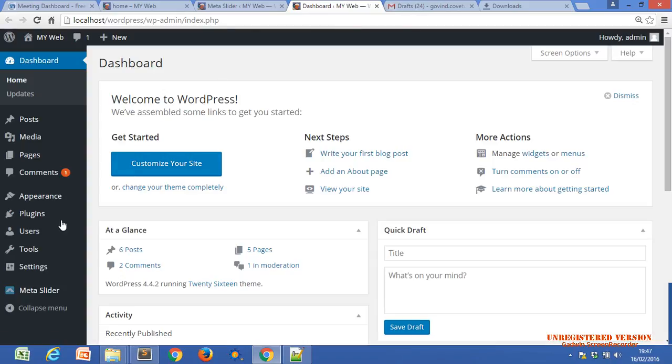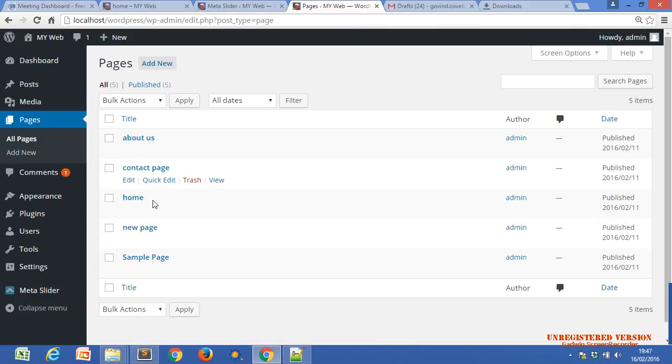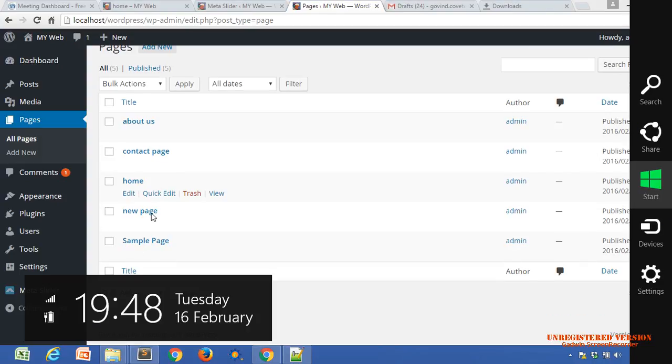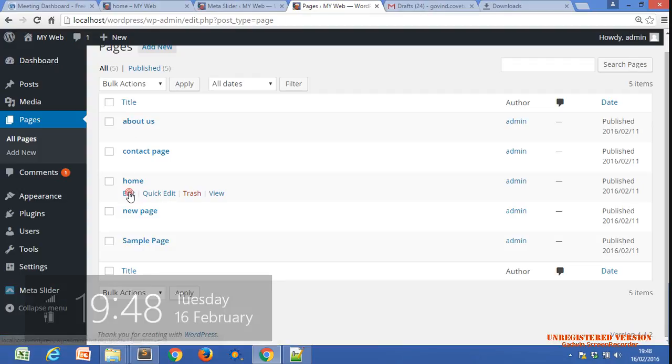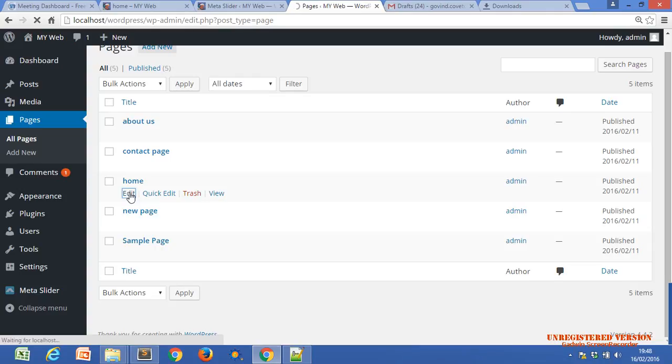Now what I'm doing, I'm going to pages. Just see all pages. How many pages do we have? Maybe 3 pages, 4 pages. Okay, sample page. We created 4 pages, and one page, the sample page, is created by default. Have we put our first slider into the home page or not?